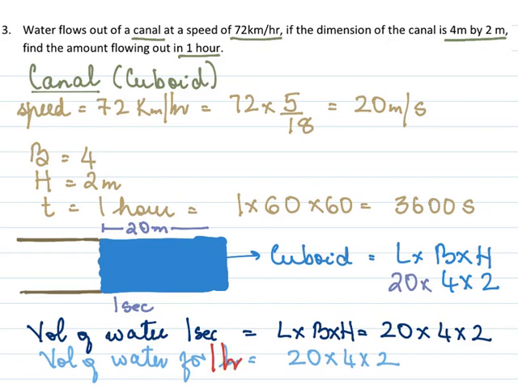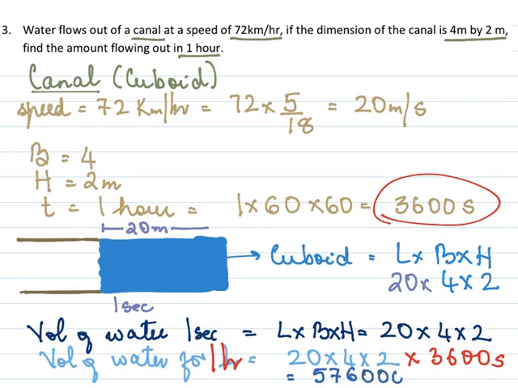So this would be into 1 hour, which is 3600 seconds. So this will be the amount of water coming out in 1 hour. And this is 57623 meter cube. This is the amount of water for 1 hour.